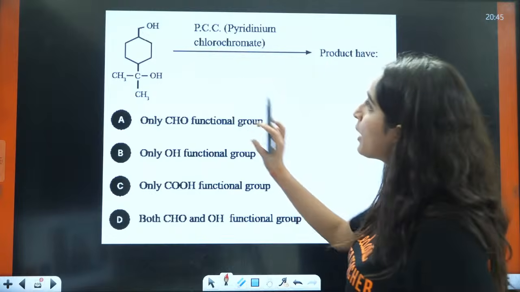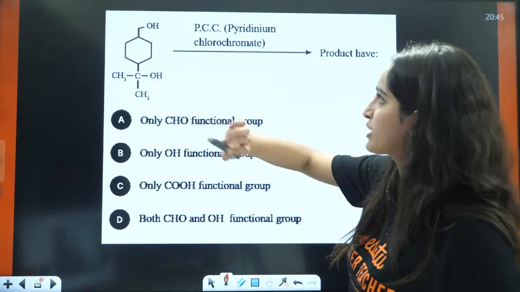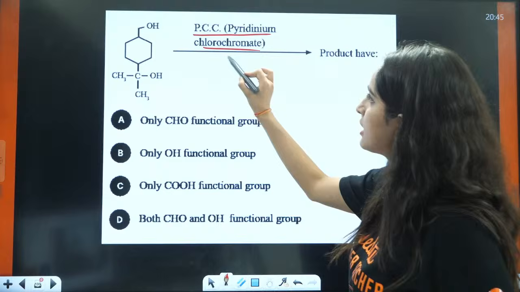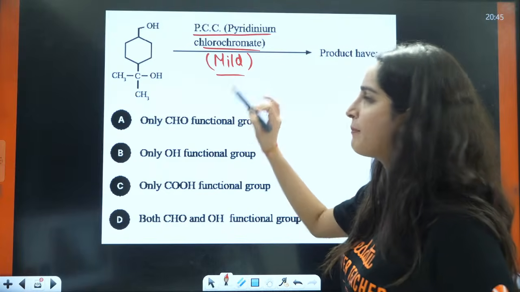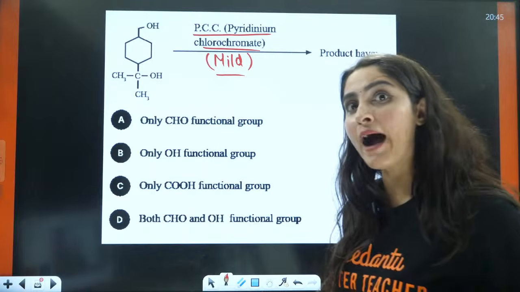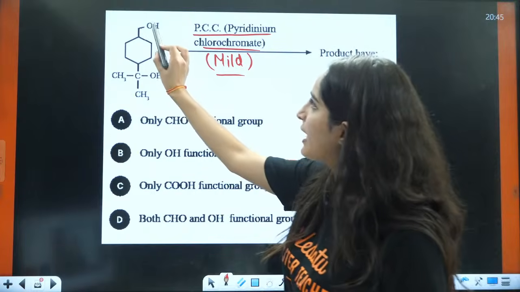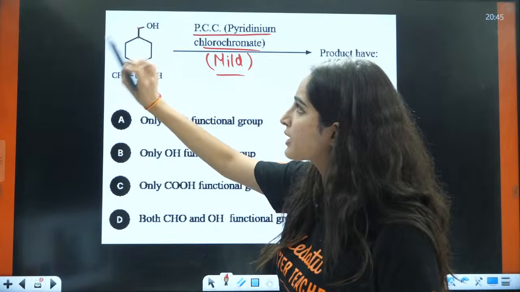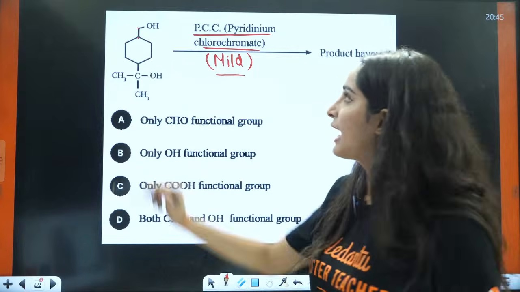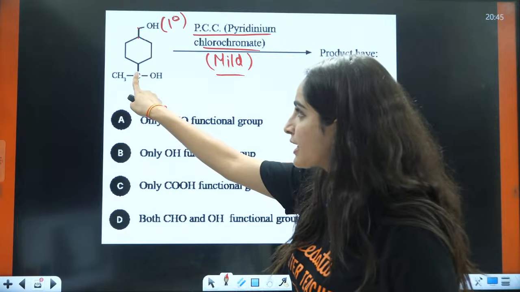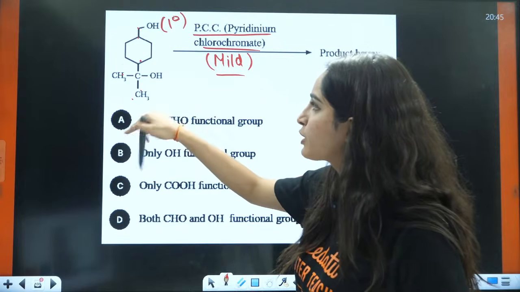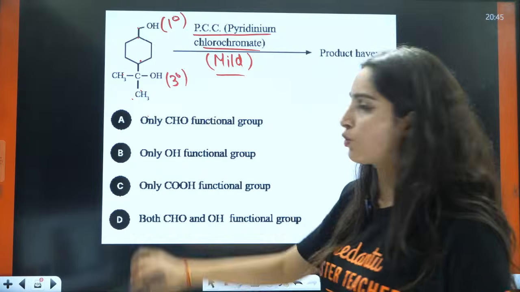Now, here you have OH, this is OH. This is PCC. Now, PCC is a mild oxidizing agent, yes, everyone has filled the chat with mild, mild, mild. Now, this OH is connected to carbon, which is further connected to only one carbon. That is my 1 degree alcohol. Here, OH is connected to that carbon, which is further connected to 3 carbons, so it is 3 degree alcohol.